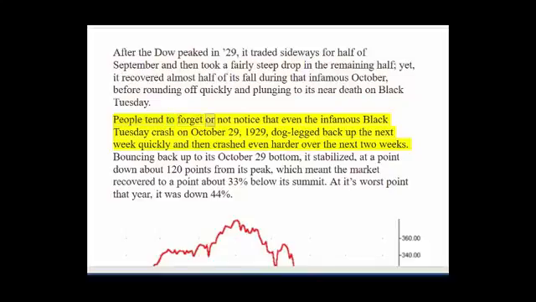People tend to forget or not notice that even the infamous Black Tuesday crash on October 29, 1929, dog-legged back up the next week quickly and then crashed even harder over the next 2 weeks. Bouncing back up to its October 29 bottom, it stabilized at a point down about 120 points from its peak, which meant the market recovered to a point about 33% below its summit. At its worst point that year, it was down 44%.